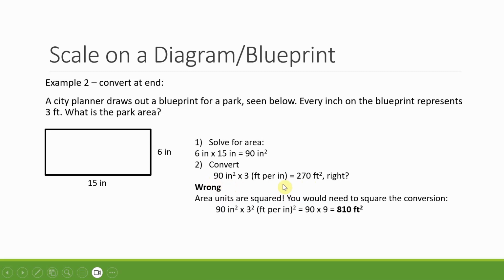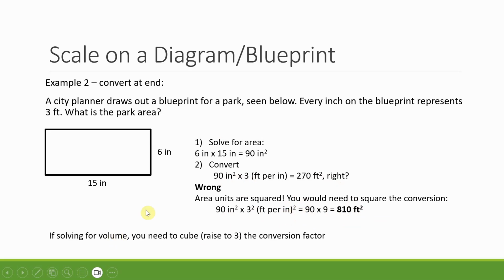If we're going to convert at the end here, the units I'm in are square inches. They're not inches anymore. So if I'm going to convert now, I actually have to square my conversion factor. So instead of multiplying by 3, I have to multiply by 3 squared. So really, instead of 90 times 3, I needed to do 90 times 9. That would have given me that same 810 feet squared. They love to test this with their scale problems or just their regular area problems. Anything where they're going to make you convert the unit, they're often going to go to area and see if you remember to convert first, or if you really want to do it the hard way, square your conversion factor.